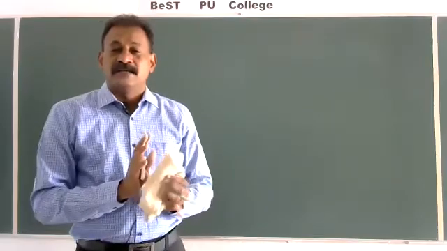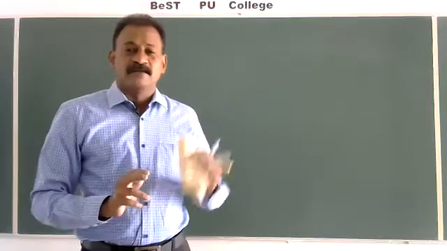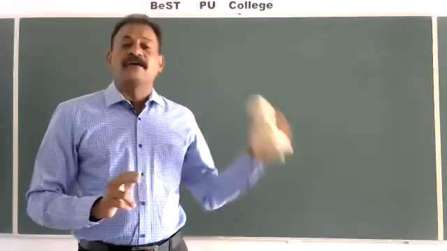This is called a defective gene, mutated gene, faulty gene.